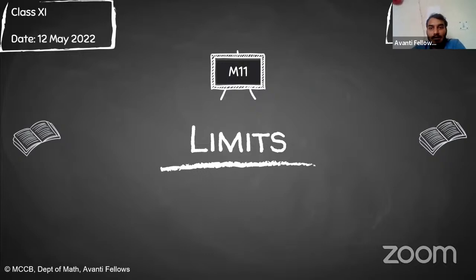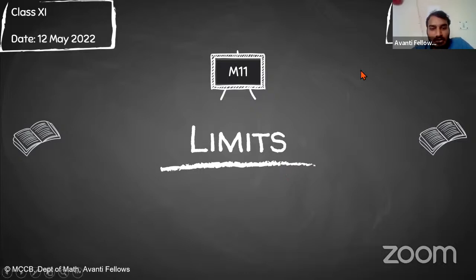In the last class we were discussing some important results, and then we were solving some questions, right? If the limit is infinity upon infinity, 0 into infinity, how are we going to solve the questions? If you have any doubt regarding the last class, please let me know quickly in the chat box.